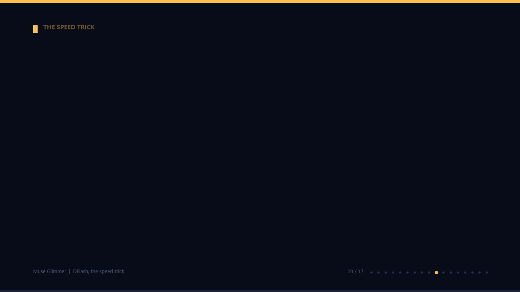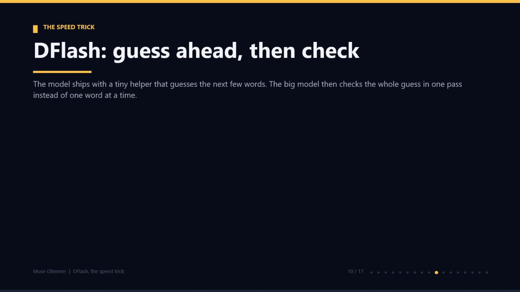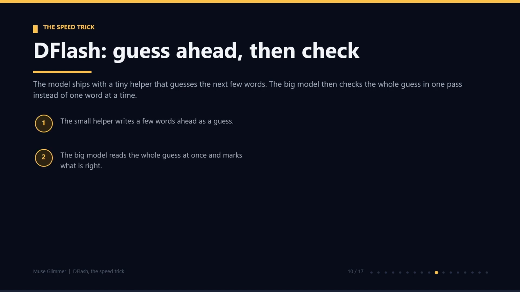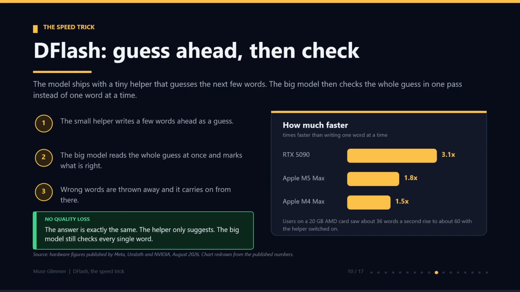The model also ships with a speed trick, and it is a clever one. It is called DFlash. Normally, a model writes one word, then stops, then writes the next word, one at a time. DFlash adds a tiny helper model that guesses the next few words ahead. Then the big model reads that whole guess in one pass and marks what is right. Any wrong words are thrown away and it carries on from there. Now, this is the important part. There is no quality loss at all. The answer is exactly the same. The helper only suggests. The big model still checks every single word.